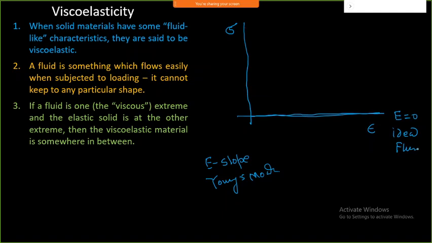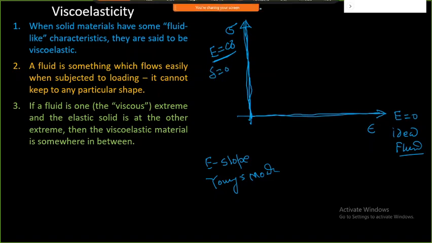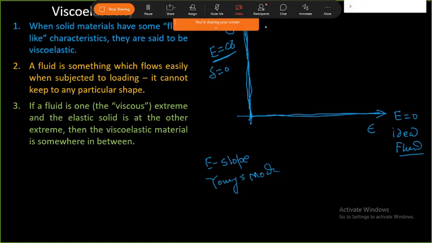Ideal fluid means if I apply any kind of force on the fluid, it does not come back, but continuously deforms. That is what is called an ideal fluid. And if you look at this vertical line, the E value is infinity, meaning an infinite amount of strength. Even if I apply an infinite amount of force onto this line, it will show zero deformation. So this line is called a rigid line.